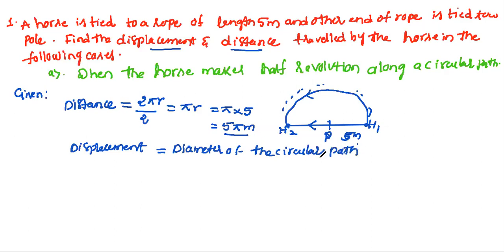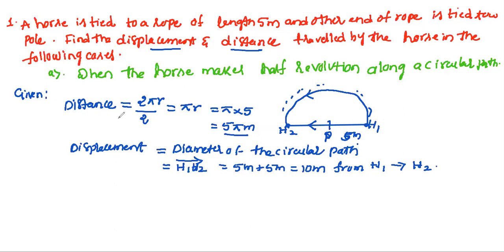The diameter of the circular path is from h1 to h2, because it has a direction also. That is 5 meter plus 5 meter. We will get 10 meter from h1 to h2. Okay, that is our displacement.